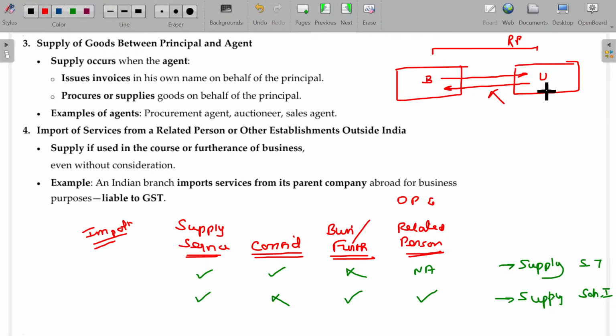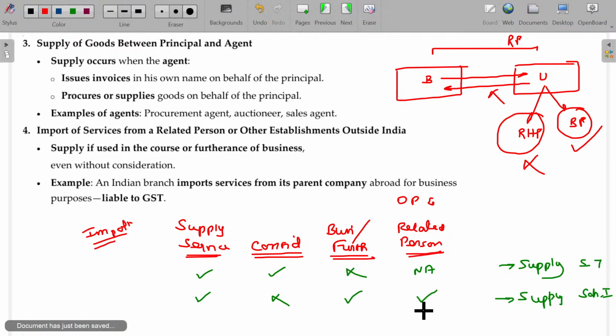In this case, you are using it for what? Either for your personal residential house property purpose or your business premises purpose. In case of residential house property purpose, of course, it is not supply, but if it is used for the business purpose, then automatically this will be a supply. This will be supply between the related persons. So this point is very, very important.